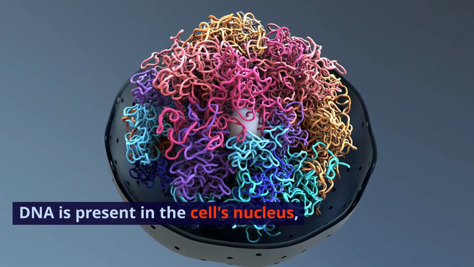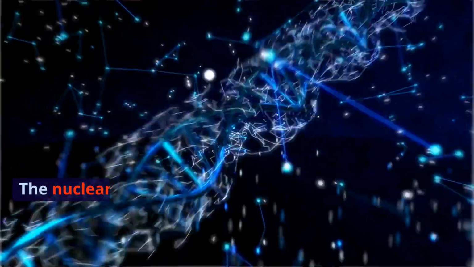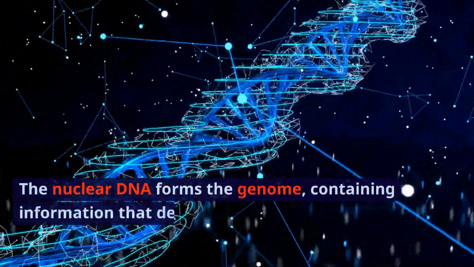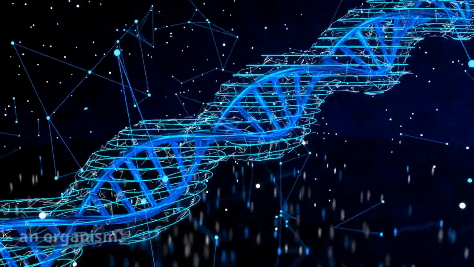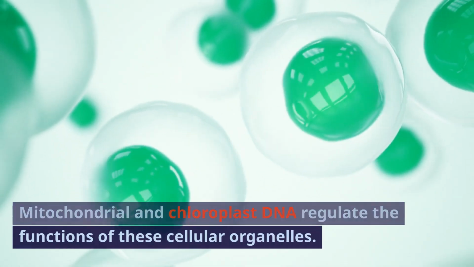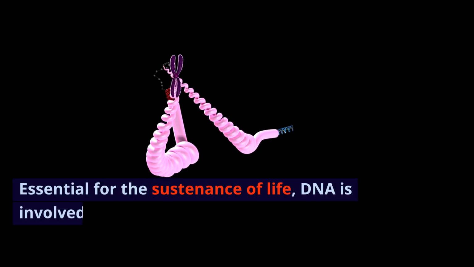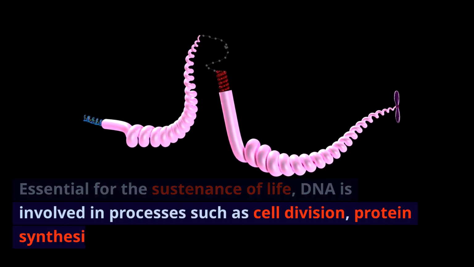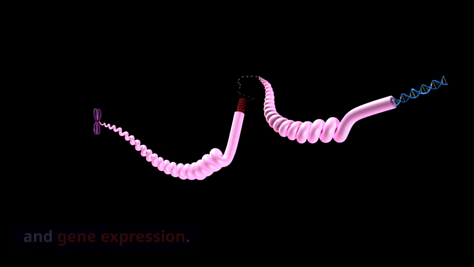DNA is present in the cell's nucleus, mitochondria, and chloroplasts. The nuclear DNA forms the genome, containing information that determines all characteristics of an organism. Mitochondrial and chloroplast DNA regulate the functions of these cellular organelles. Essential for the sustenance of life, DNA is involved in processes such as cell division, protein synthesis, and gene expression.